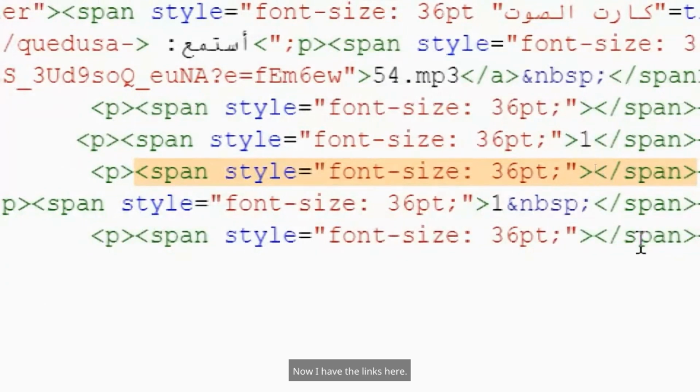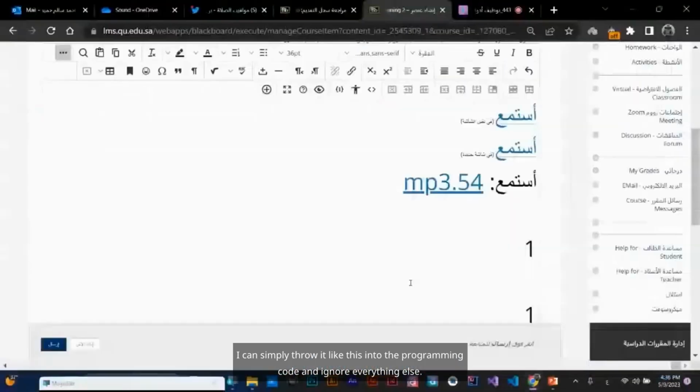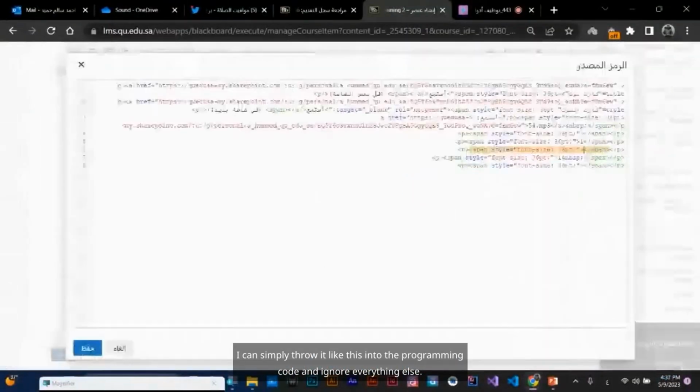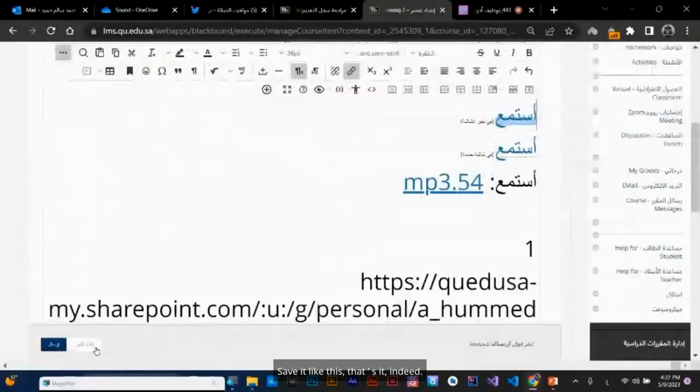Nice. Now I have the links here. When they come, they come. I can just throw my link directly into the code. Sorry, where did it go? Okay, I press this. I can simply throw it like this into the programming code and ignore everything else. Save it like this. That's it, indeed.